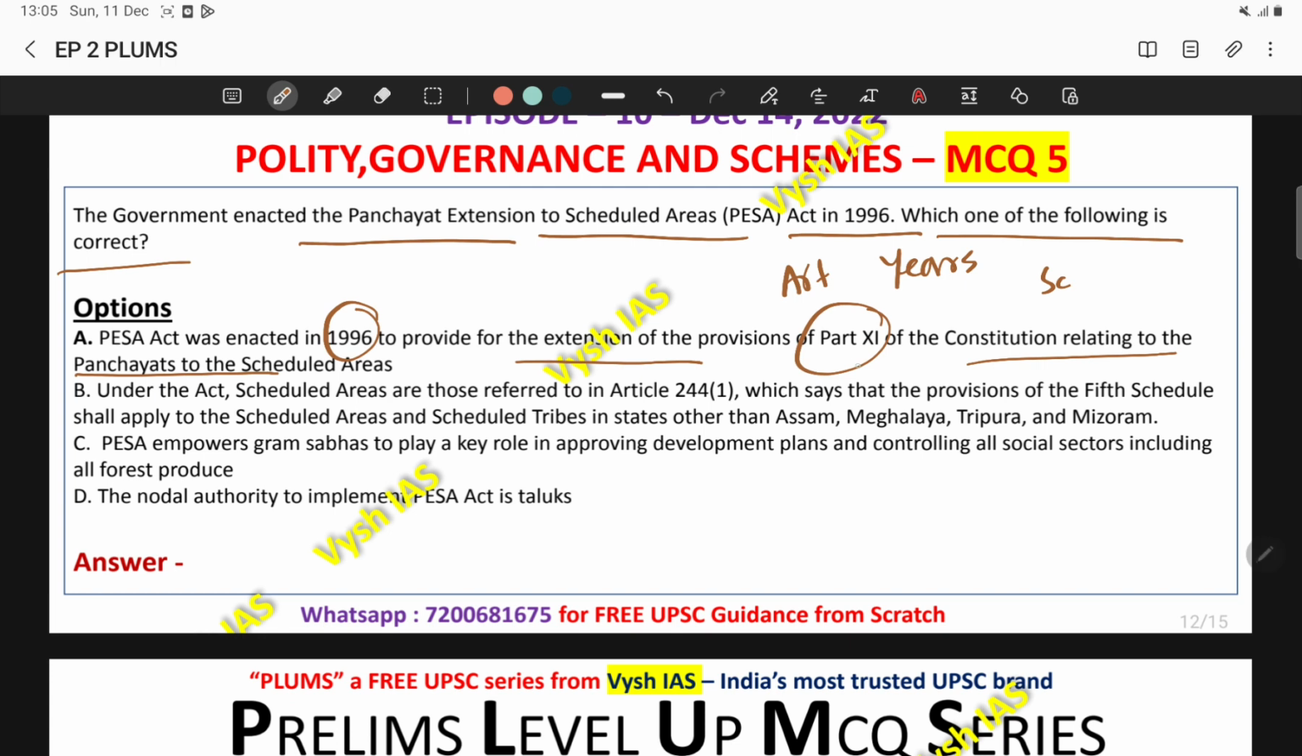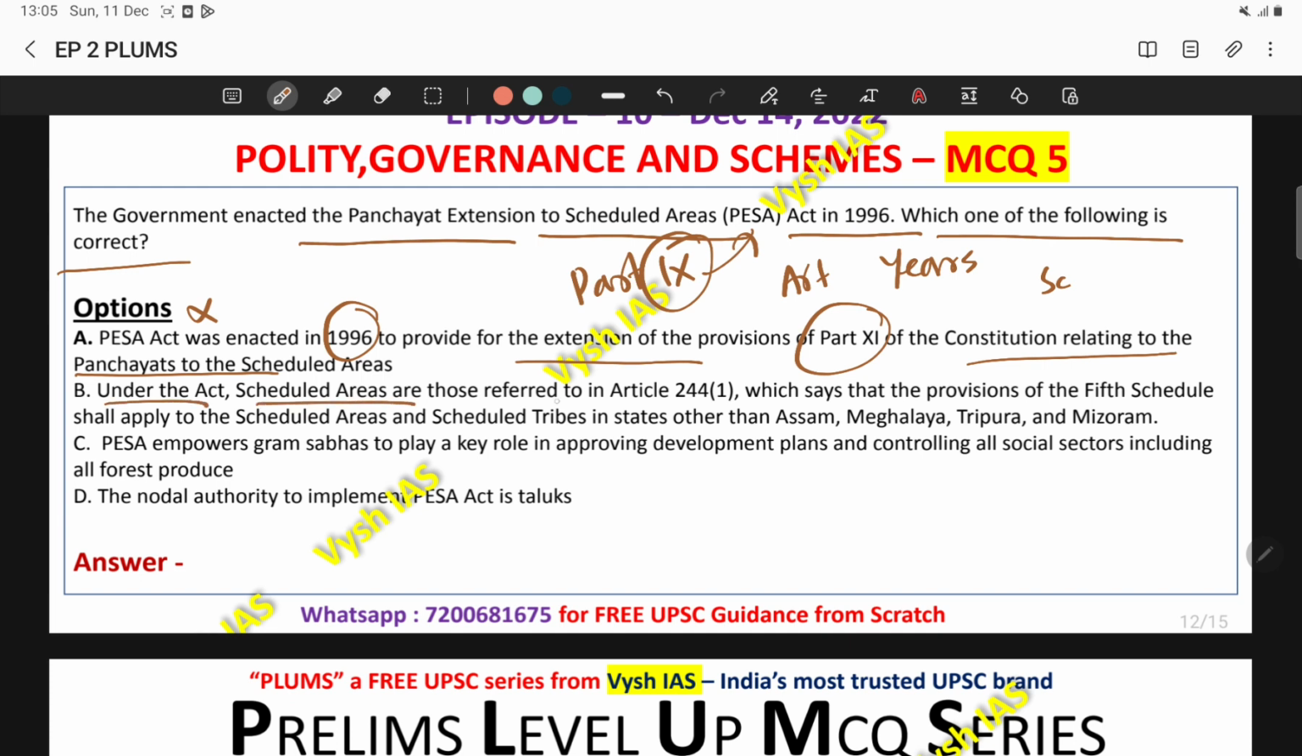Here if you see, it's not Part 11, it's actually Part 9, which is dealing with this PESA Act. So since both are looking similar, you will have the temptation to mark it as a correct statement due to the pressure of exam. Don't do like that. Please read the question very carefully, and please go through the statement once more before marking the answer. Then under the Act, scheduled areas. So this statement is incorrect. A is incorrect. Then coming to the B.